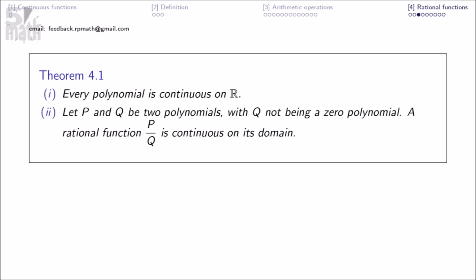1. Every polynomial is continuous on R. 2. Let p and q be two polynomials, with q not being a zero polynomial. A rational function p over q is continuous on its domain.